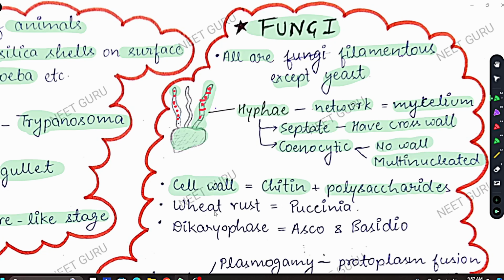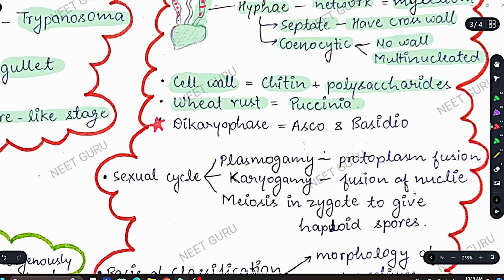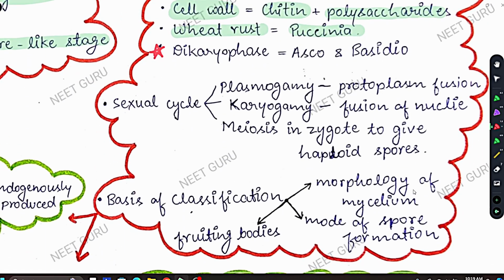Now there are some diseases like wheat rust, which is caused by Puccinia. And there is a special phase called dikaryophase, which is seen in Asco and Basidiomycetes. These are two types of fungi. This point, let's skip, and we will come back to it. This is important, and you can't understand this currently. It will take some time.